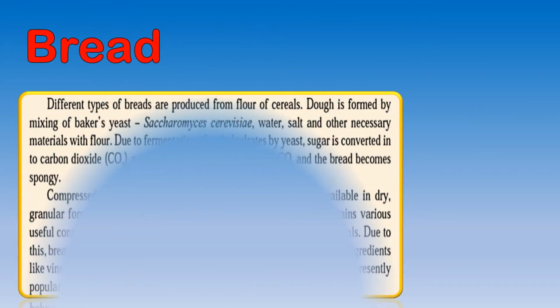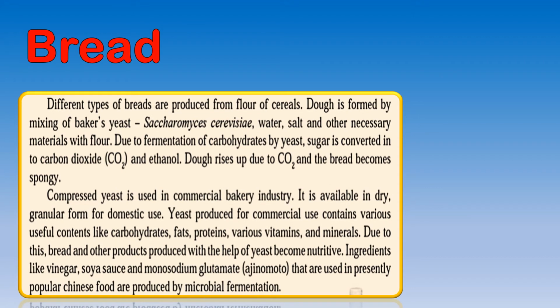The production of bread. Now, different types of bread are produced from the flour or the atta of cereals. A dough is formed. A dough is when we put in water and all the other things and we knead it. It is formed by mixing baker's yeast or Saccharomyces cerevisiae, water, salt, and other things that we need to add. We put it together and knead it and form a dough.